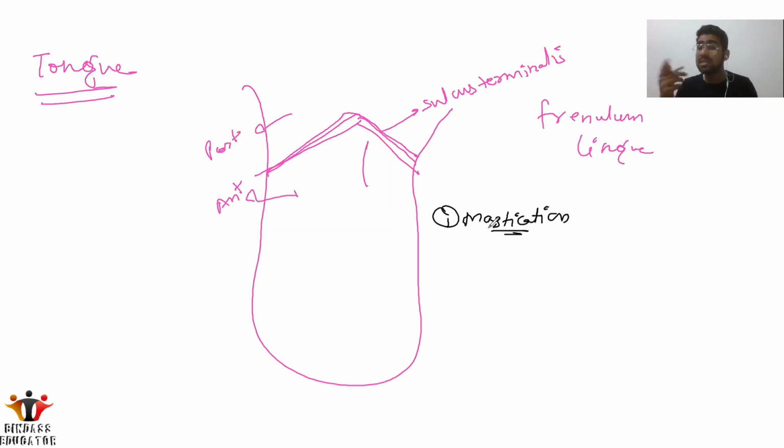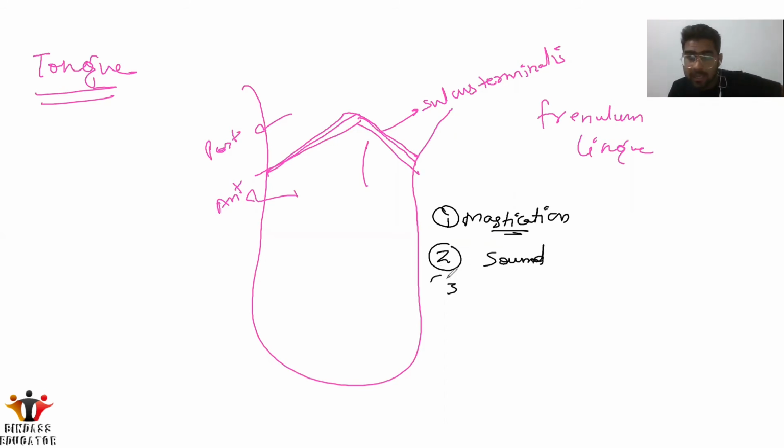As you know, the premolars and molars help in the chewing and mastication of the food, and the tongue helps them. The premolars and the tongue all together mix the food with the saliva. So the first function is mastication, and it also helps in the production of sound. These are the two functions.